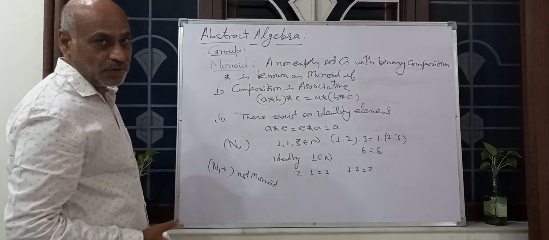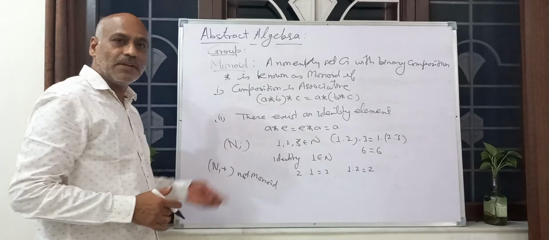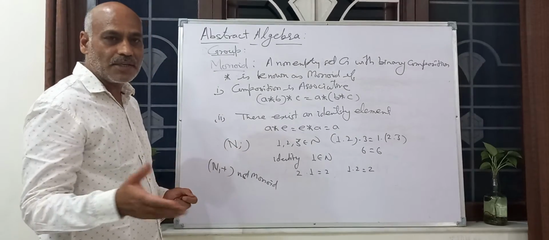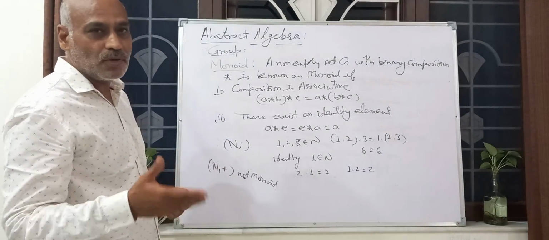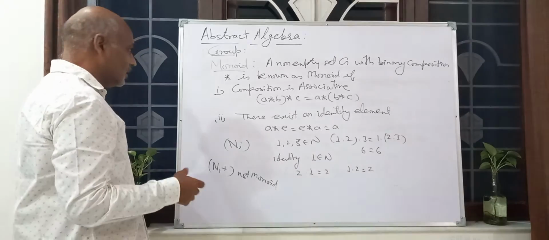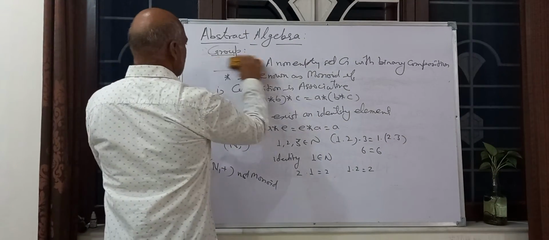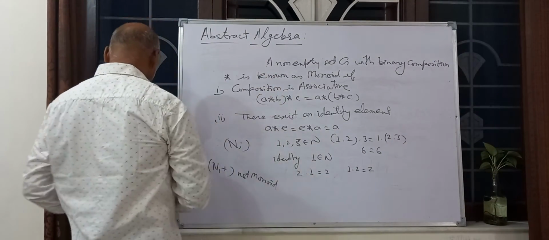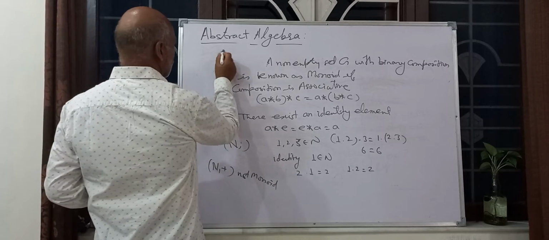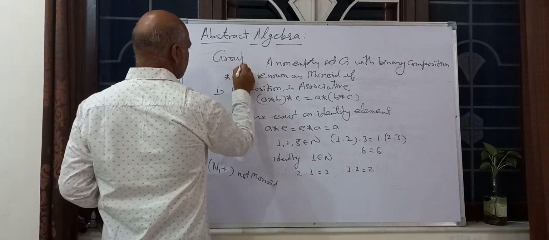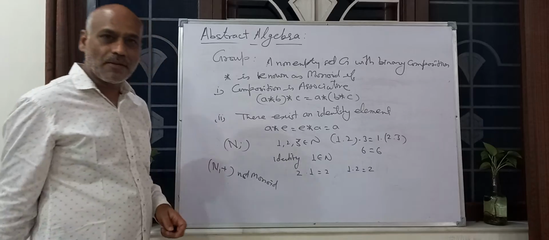Z plus is a monoid. We have seen this in a previous example, because 0 belongs to Z. Now we come to the group. After monoid comes group.